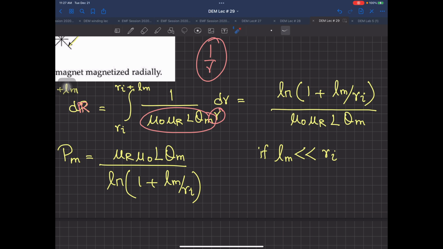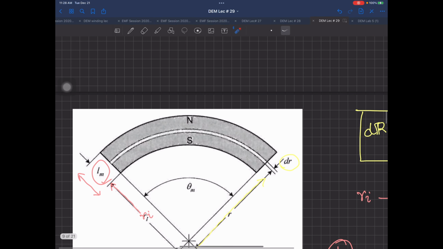Now what is the natural log of 1? 0. But here 1 is being added to Lm divided by Ri. What is Lm? Lm is the thickness of your magnet. What is Ri? Ri is almost the radius of your machine. If you have opened a BLDC machine, the thickness of the magnet is very, very small compared to the size of the machine or the magnets you are using.